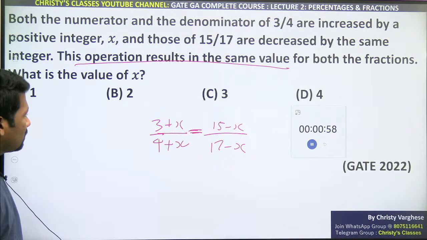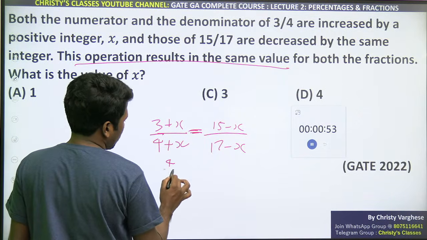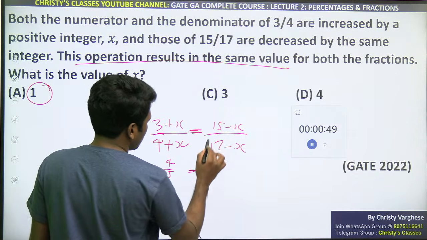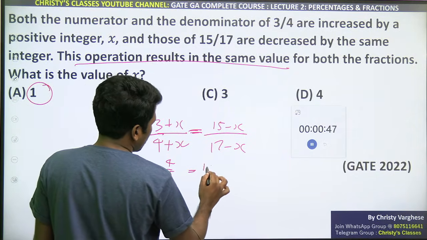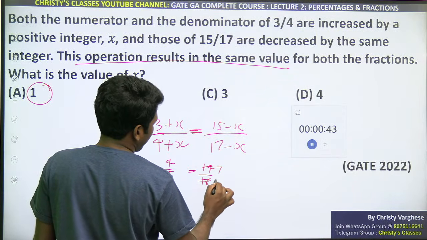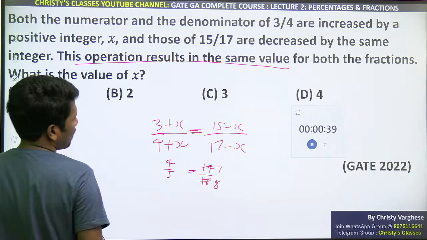Substitute 1 in option A. 3 plus 1, 4 plus 1, that is 4/5. Option A is the answer, so elimination by substitution method: 15 minus 1, 14. 17 minus 1, 16. If we cancel, what do we get? 7/8. These two are not equal, so we can eliminate option A.